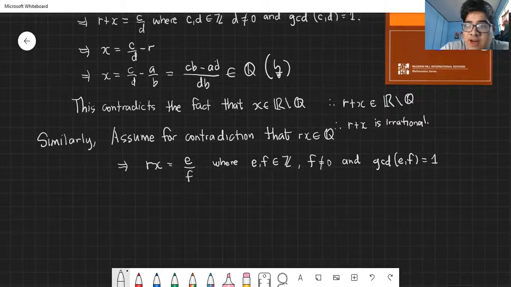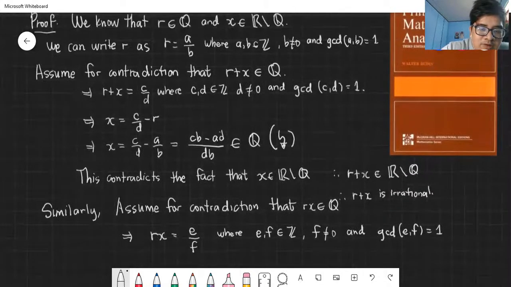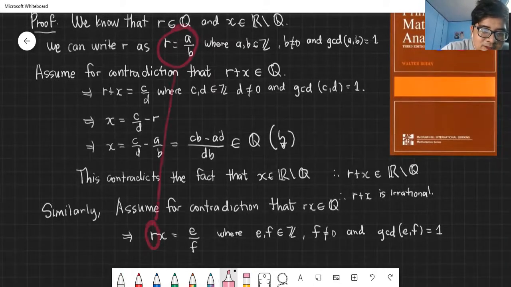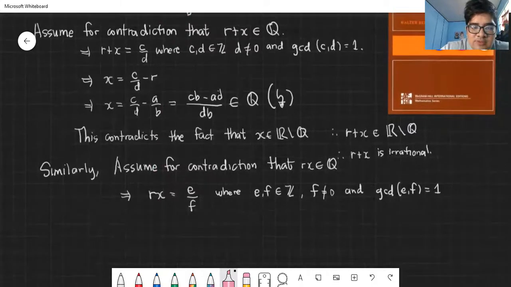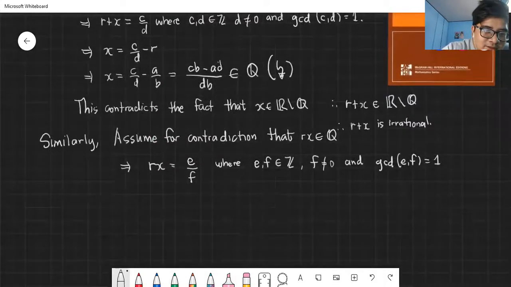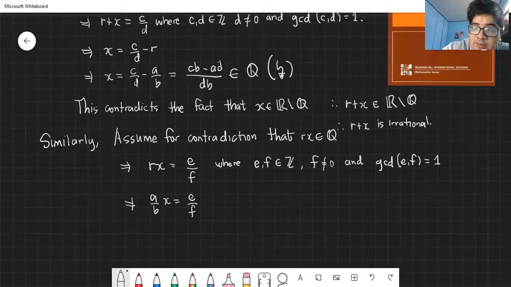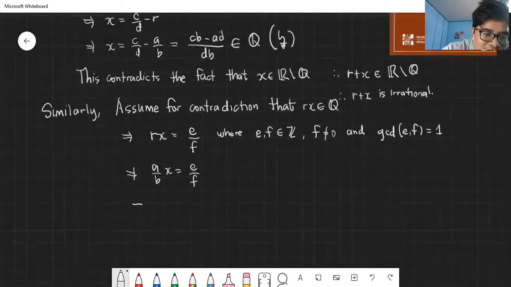Ngayon, anong gagawin natin? We can plug in the value of R. Sino ba si R? Si R is A over B. Eh, may R ka dito. You can substitute the value of R into this R. Tama ba? Let's substitute the value of R to get, this implies that R, A over B, X is equal to E over F. Ngayon, divide both sides by A over B, we'll get, this implies that X is equal to E over F all over A over B.